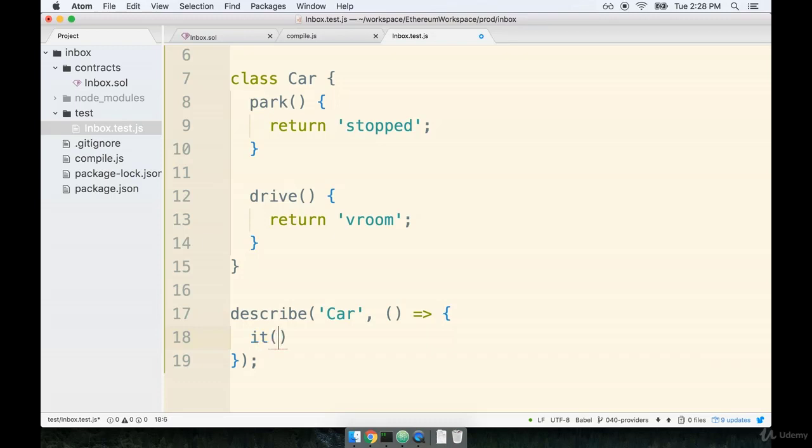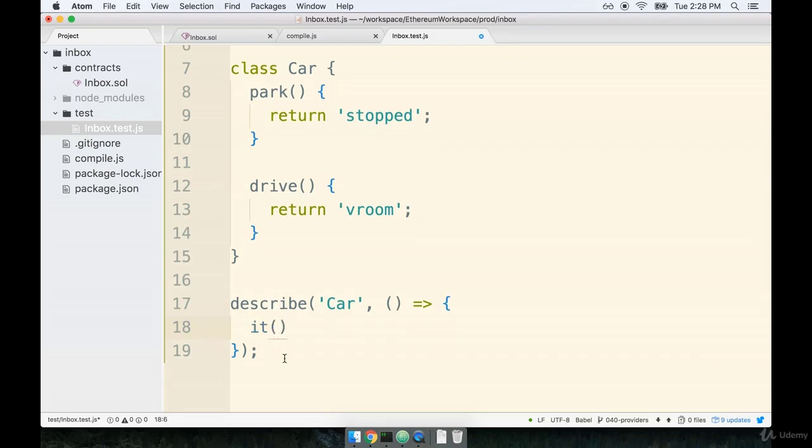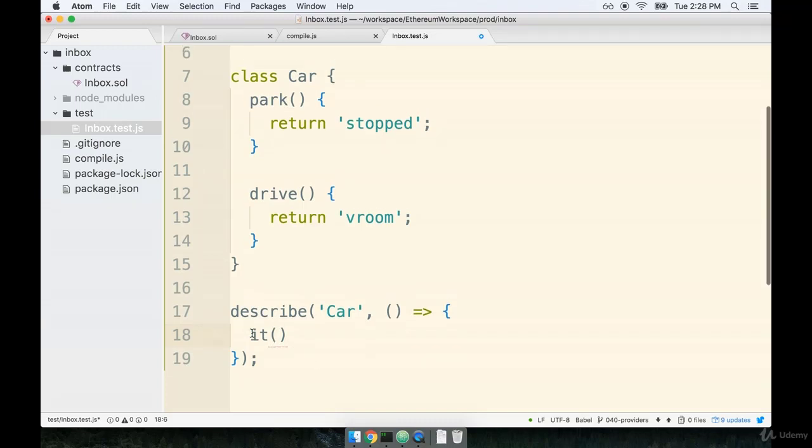So I'll say it, and then just like with the describe function, the first argument is going to be a string that describes the purpose of the test that we're about to write. So maybe in this first it statement, we're going to test the park function of the car. So maybe I would provide a string that clearly indicates that we are attempting to test the park function, something like, it can park. This could just as easily have been something like it has a park function, or it park should return a string. Again, it can be whatever we want.